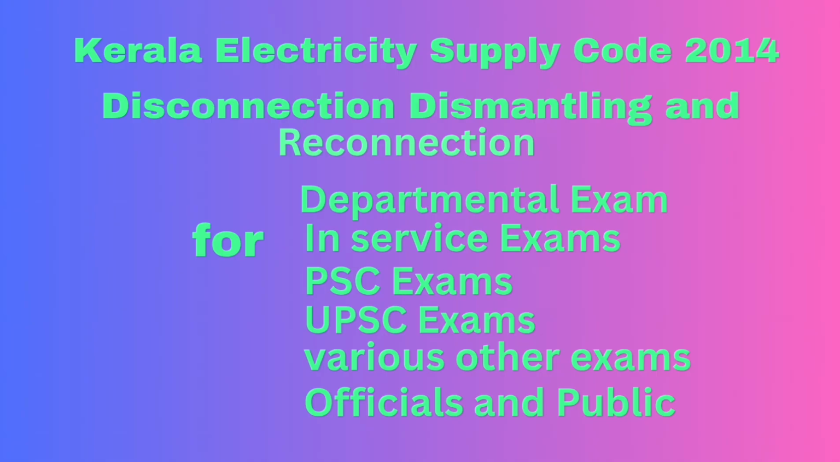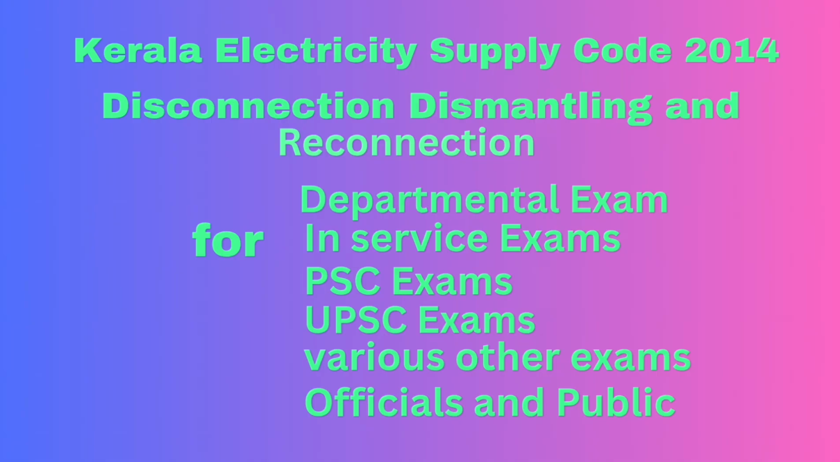Then 142. Unauthorized reconnection. 1. The licensee shall take steps to prevent unauthorized reconnection of the disconnected supply. 2. Wherever the licensee discovers that supply has been reconnected in an unauthorized manner, licensee may initiate action as per provisions of section 138 of the Act.